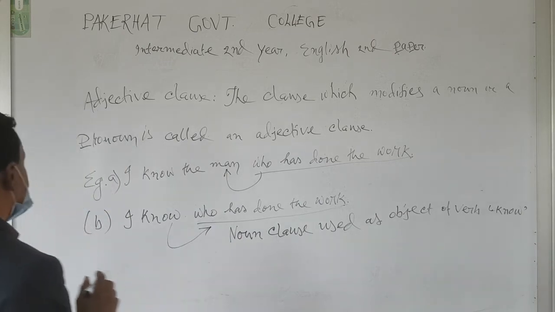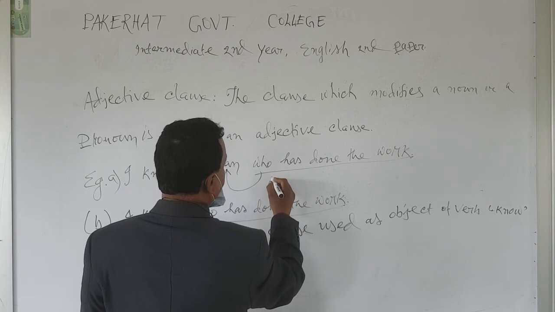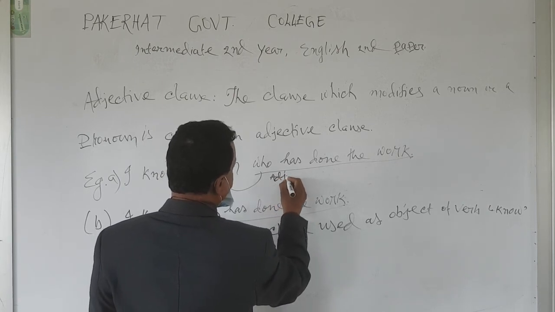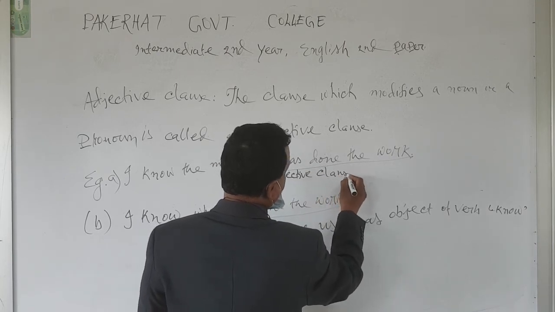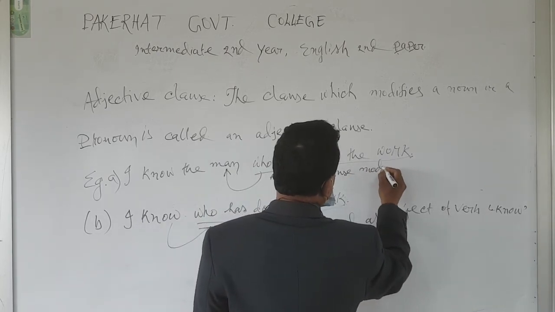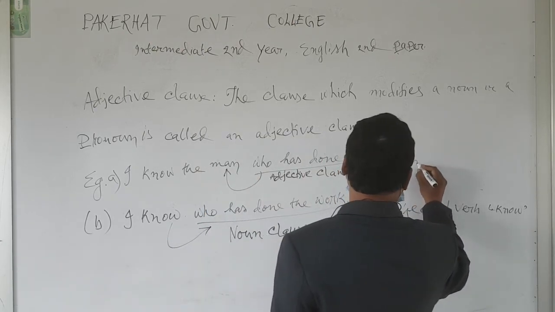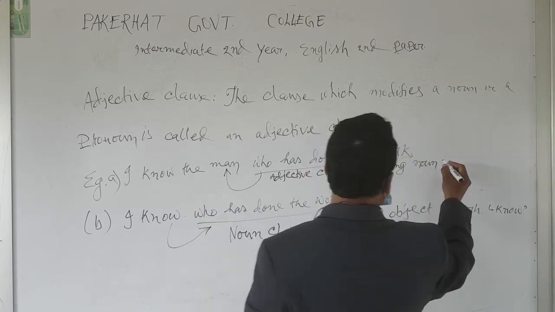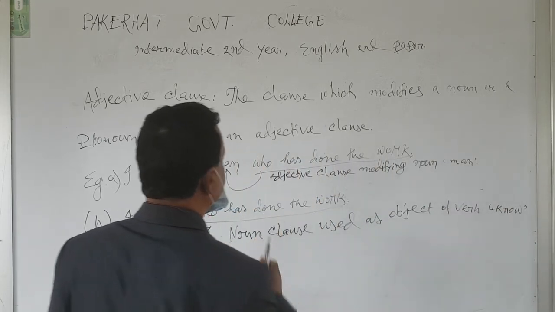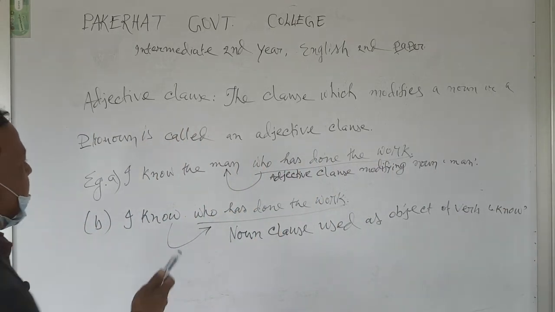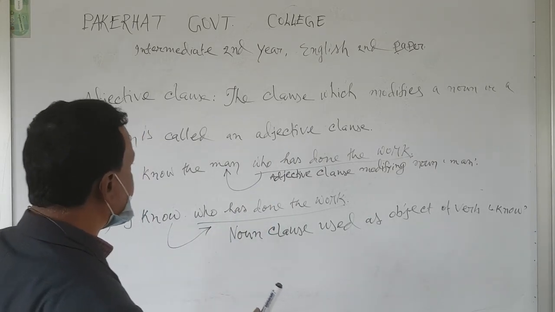In example 1, who has done the work is an adjective clause modifying the noun man. As this clause is the modifier of a noun, it is called an adjective clause.